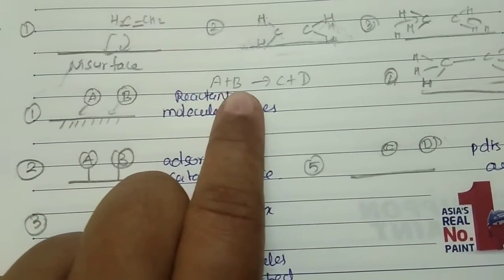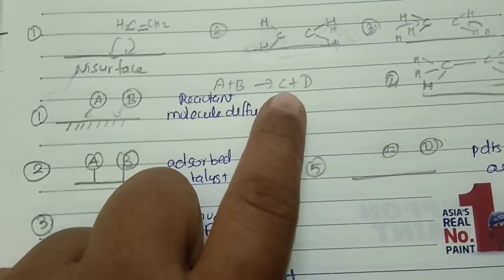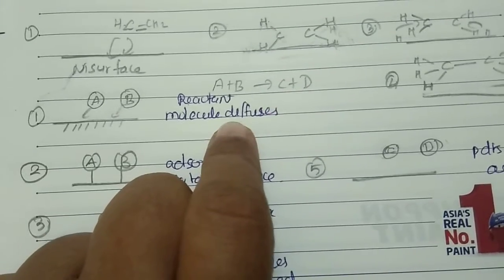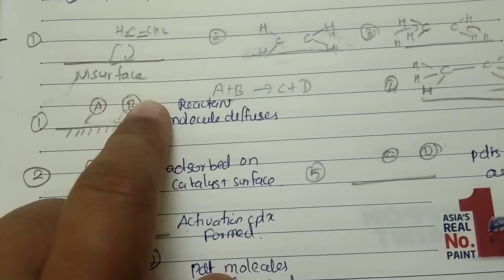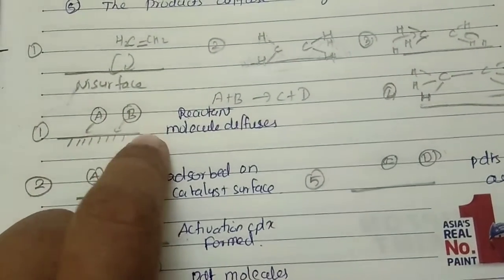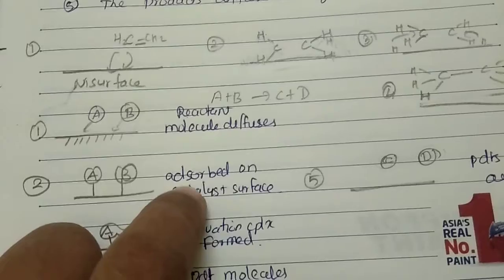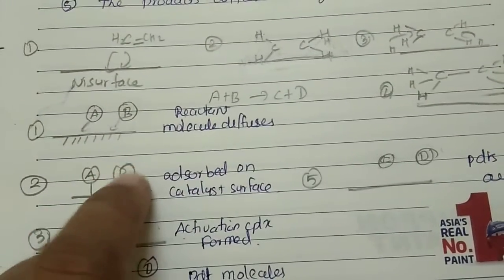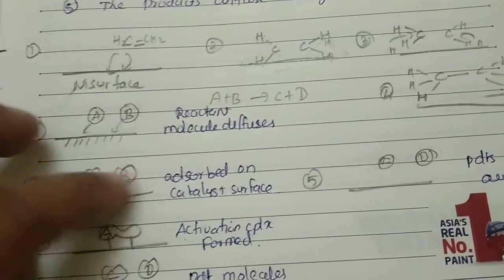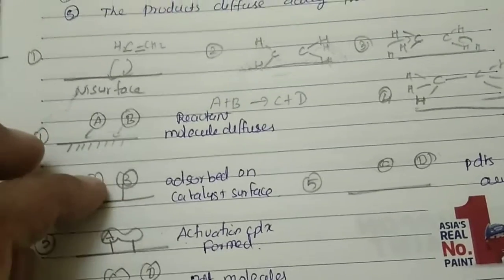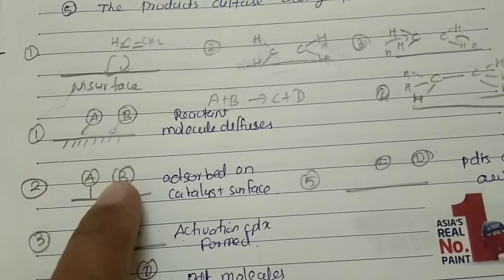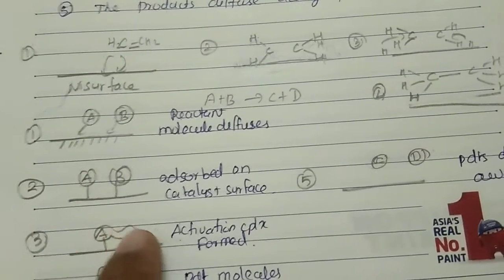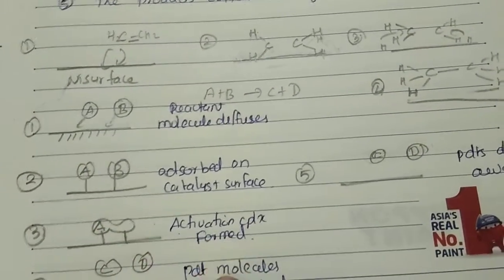Then see the example: A plus B, these are the reactants, forming the products C plus D. So, what is the first step? Reactant molecule diffusion. These reactant molecules diffuse onto the catalytic surface and are adsorbed on it. So A and B, the reactants, are adsorbed on the catalyst surface. Then both reactants form the activated complex. So the third step is the activated complex formation.